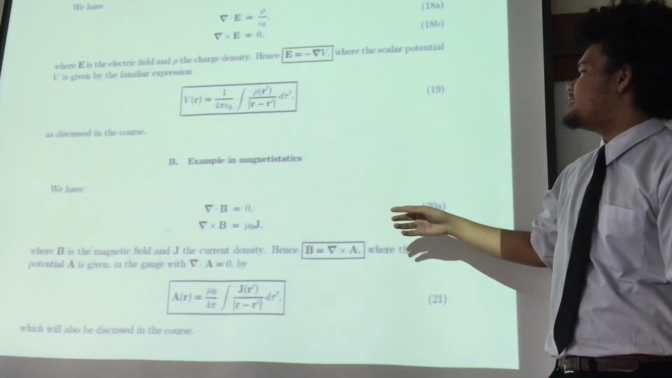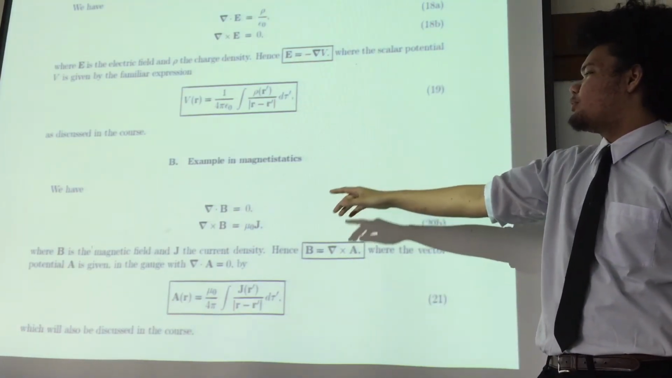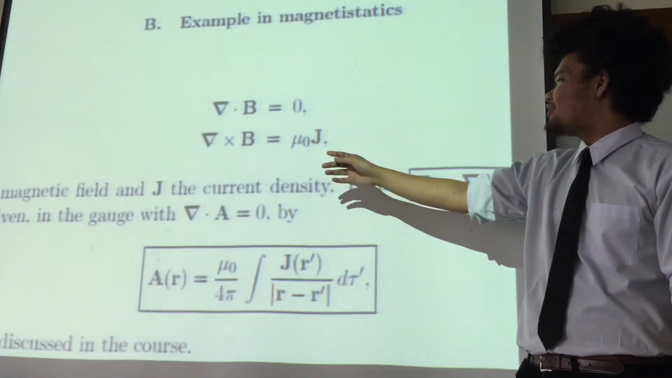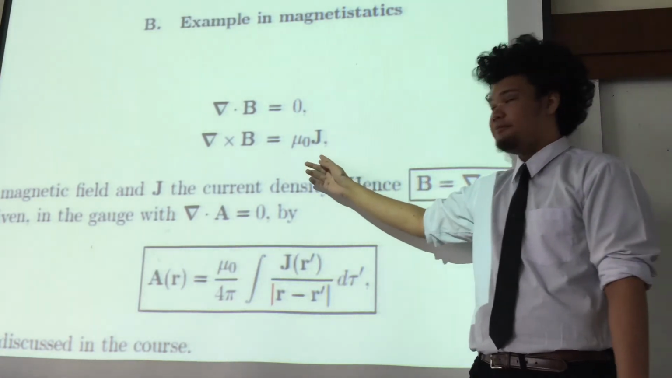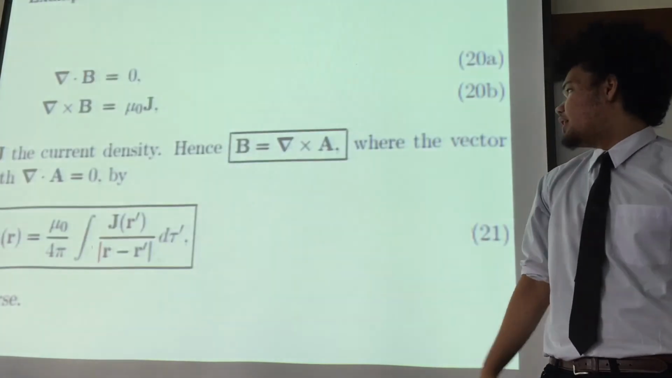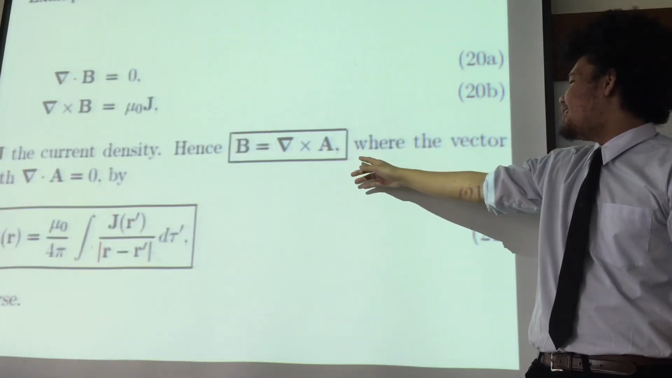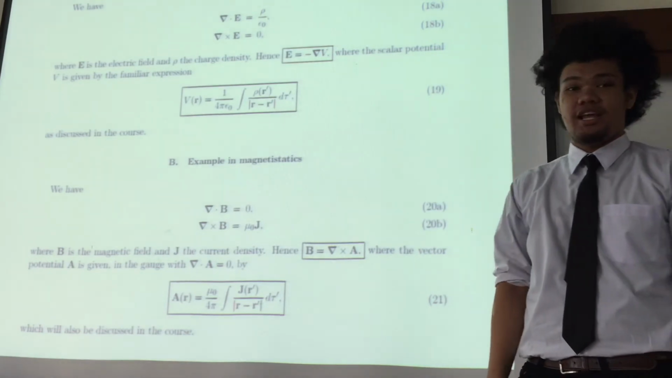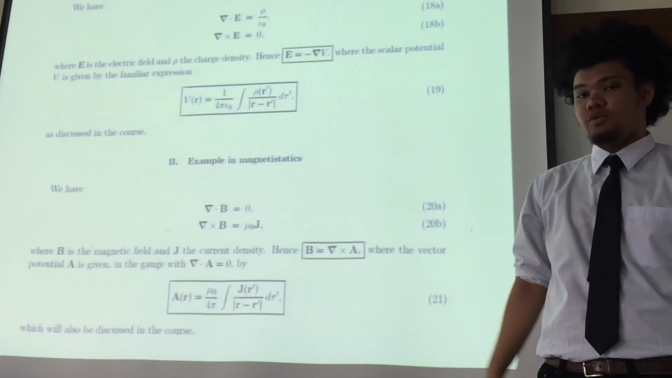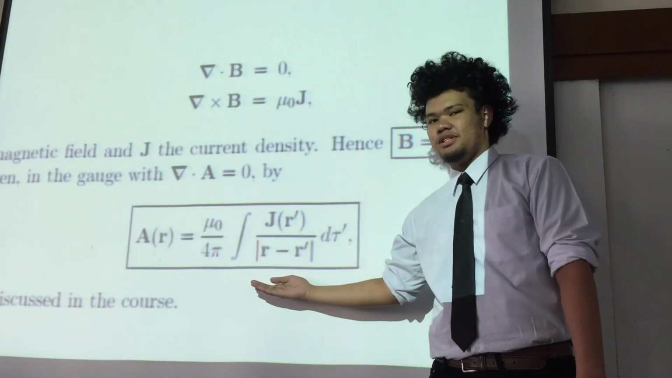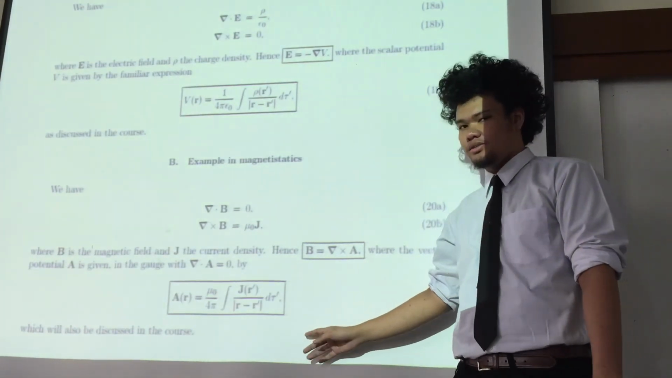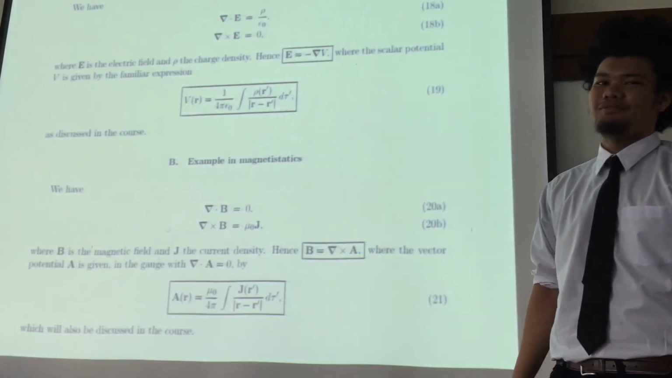Okay, the second example is the example in magnetostatics. We have del dot product with B equal to 0 and del cross product B equal to mu naught J, where B is the magnetic field and J is the current density. Hence, B equals del cross product with A, where the vector potential A is given in the gauge with del dot A equal to 0 by this expression. And this expression will also be discussed further in the course. So that's all the examples for this theorem.